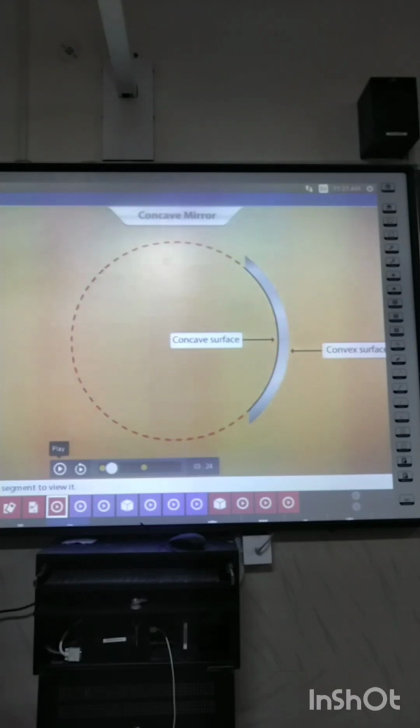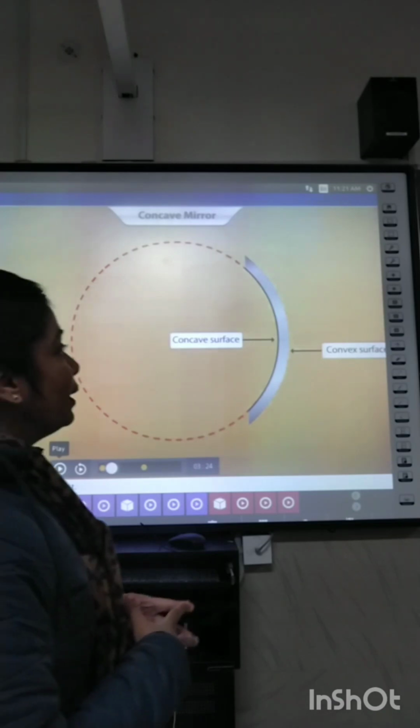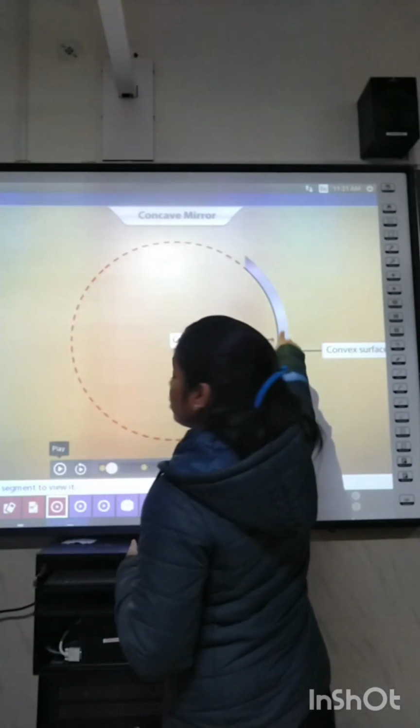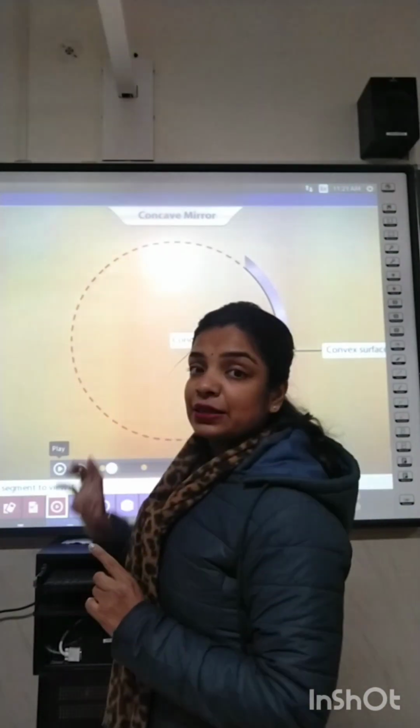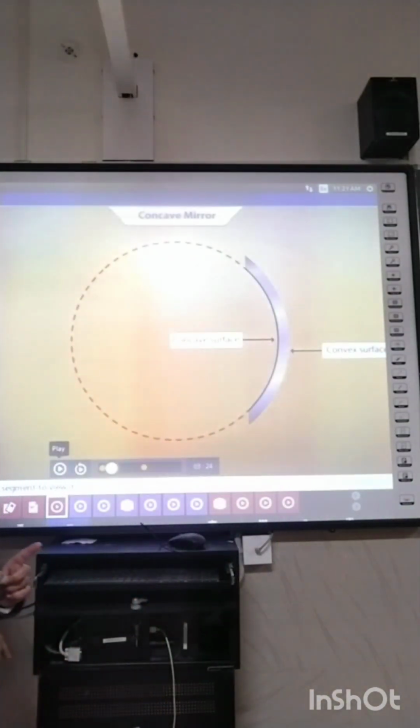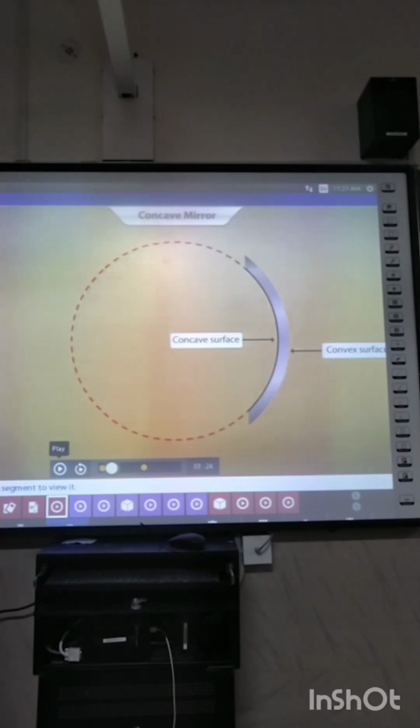As we were moving with the concept of concave mirror, I taught you that a concave mirror is polished from outside and has an inner surface as a reflecting surface.